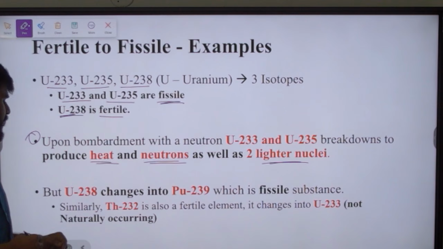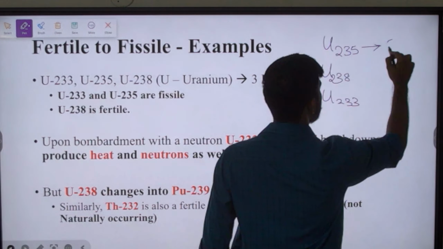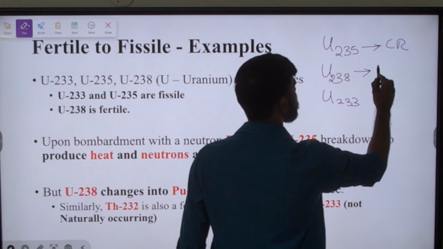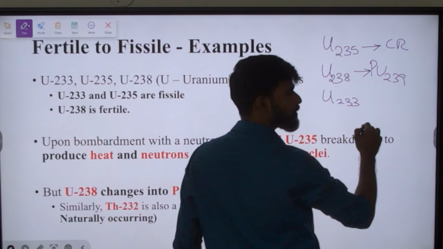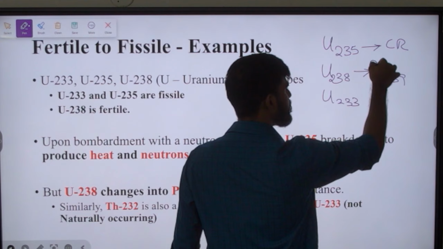Uranium 235, uranium 238 and uranium 233. Of this, uranium 235 is a fissile material which is naturally occurring. So a chain reaction happens in this. Uranium 238 is converted into plutonium 239 in the first step. But this plutonium 239 is a fissile material, which means in the next step it will sustain a chain reaction.